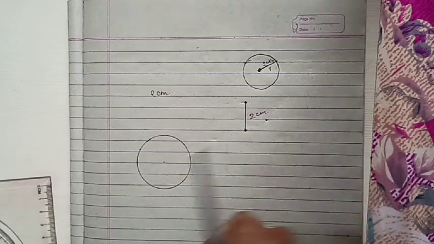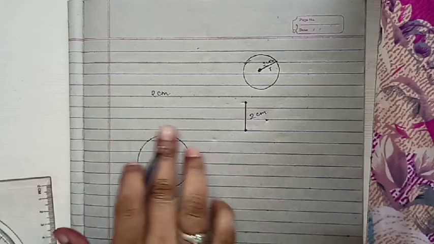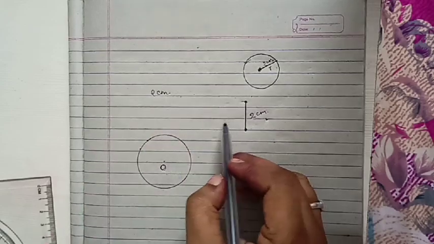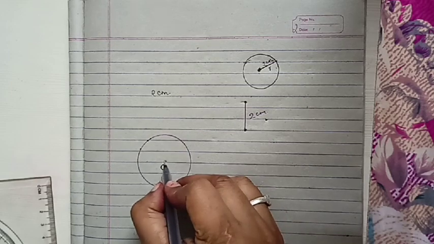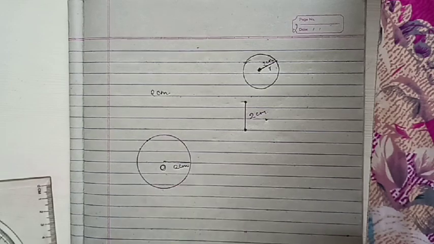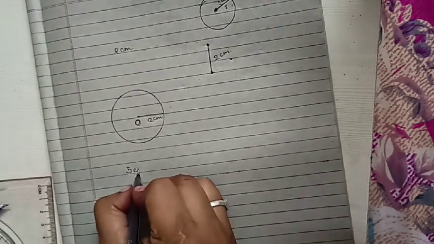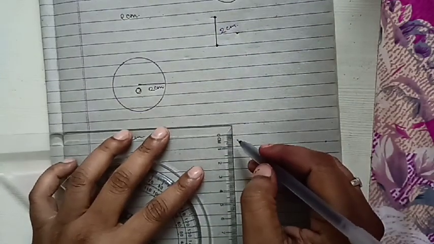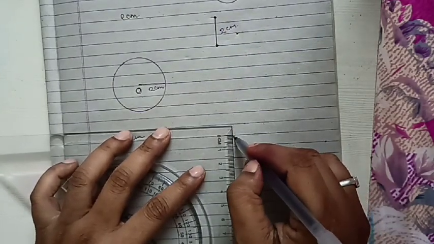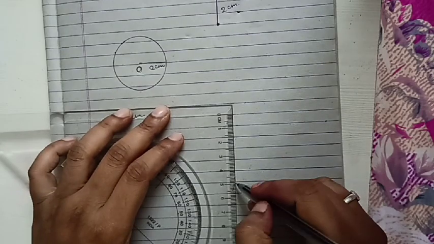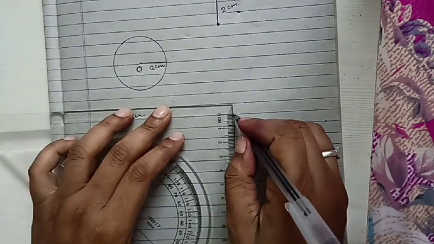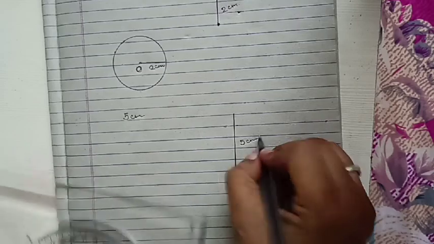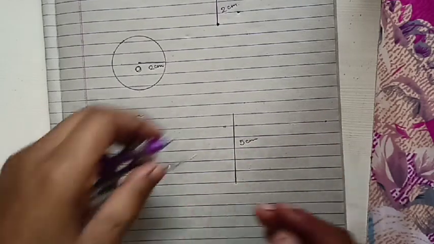After this, you will write O here. This is a circle having 2 centimeter. From the center to here, this will be 2 centimeter. Understood? Now we are going to make a circle of 10 centimeter. First of all, as you know, you have to make a 5 centimeter line. First of all, you have to make a line of 5 centimeter here.